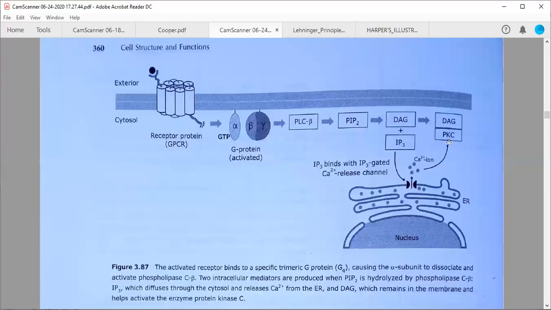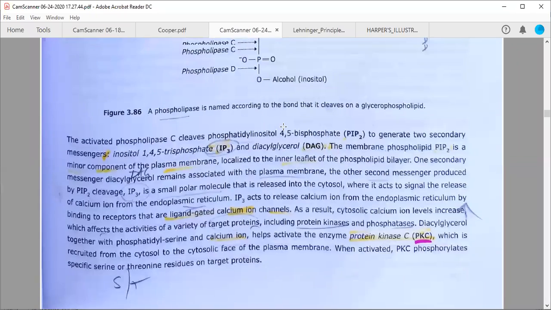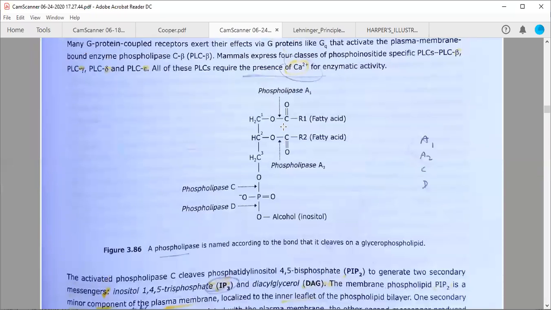I hope this is clear for PLC beta and PLC gamma. PLC beta is activated in response to GPCR proteins, whereas PLC gamma is activated in response to tyrosine kinases, which are another type of cell surface receptors over the cell membrane.